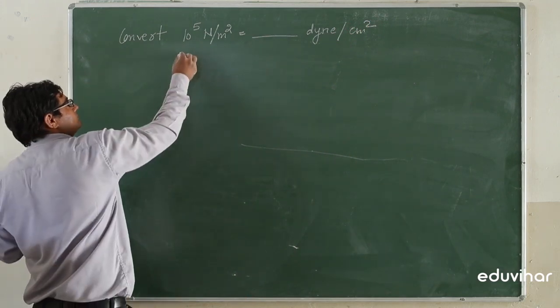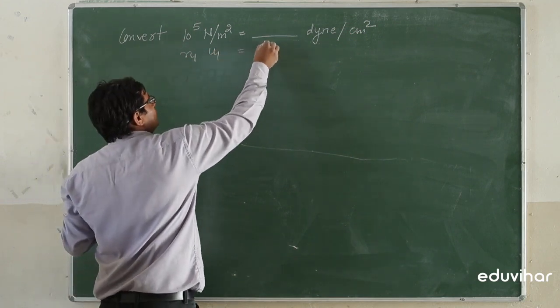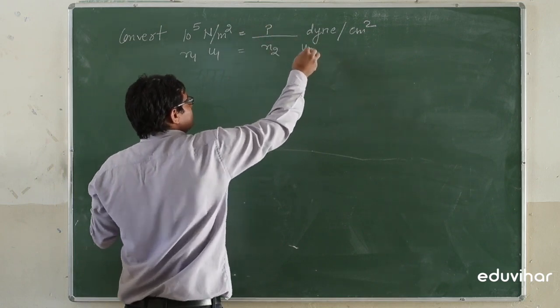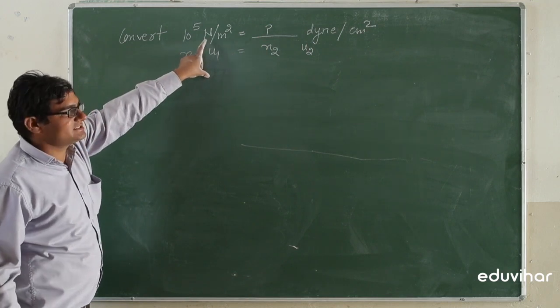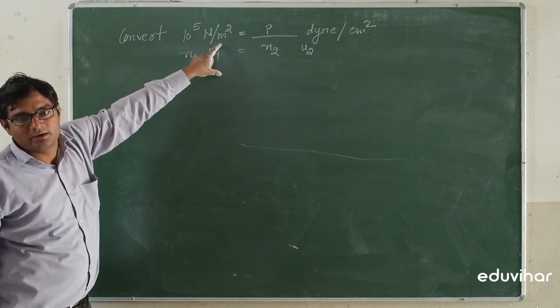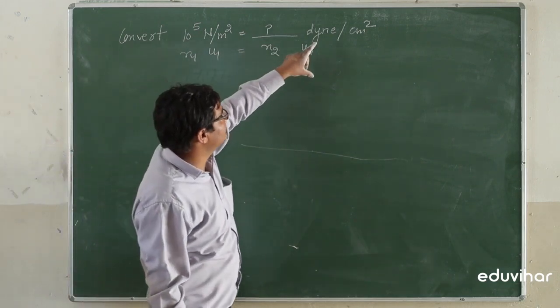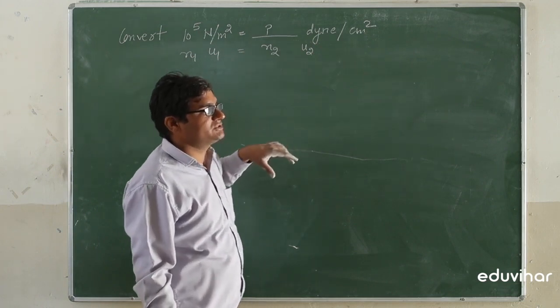This is N1, this is U1, N2 we have to find, and this is U2. U1 is in SI units because there is a Newton and meter, and Newton and meter both are used in SI unit. And this will be dyne per centimeter square, these are used in CGS unit.